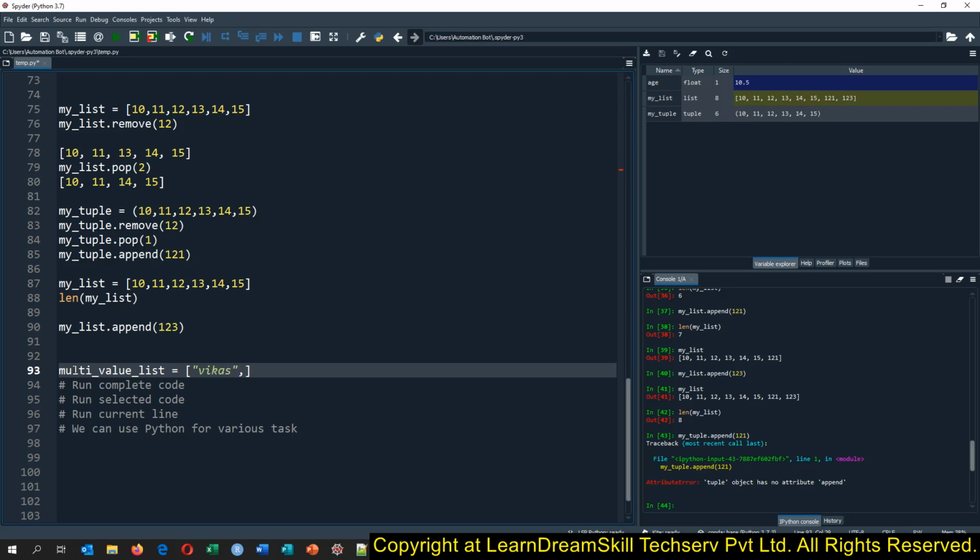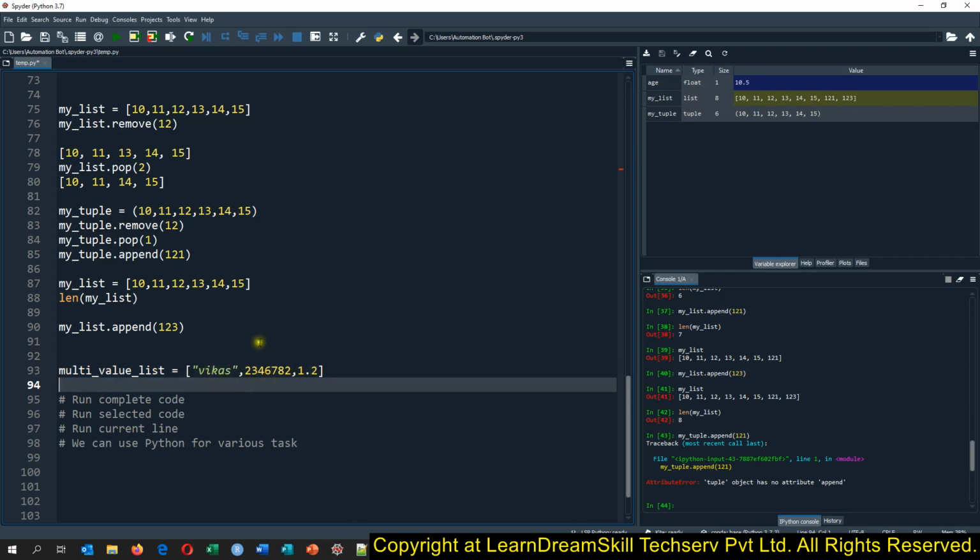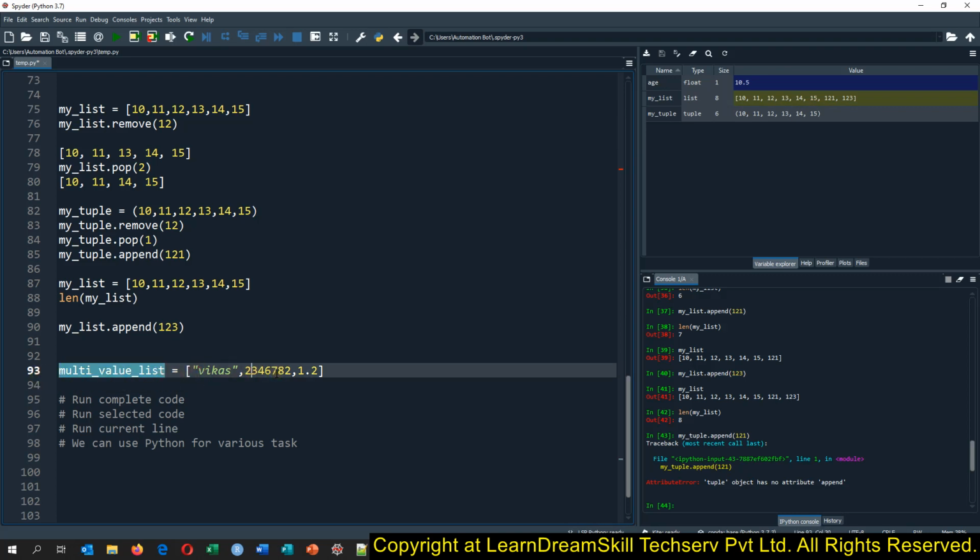Because I spent this much amount, and this is something, suppose I'm adding the height, 1.61 meter. This way we can add. So here I'm assigning multiple types of value to this list. In other programming languages, we can assign either character values or numeric values to a multi-value object, which is the array, whereas a list can hold multiple types of values as well.